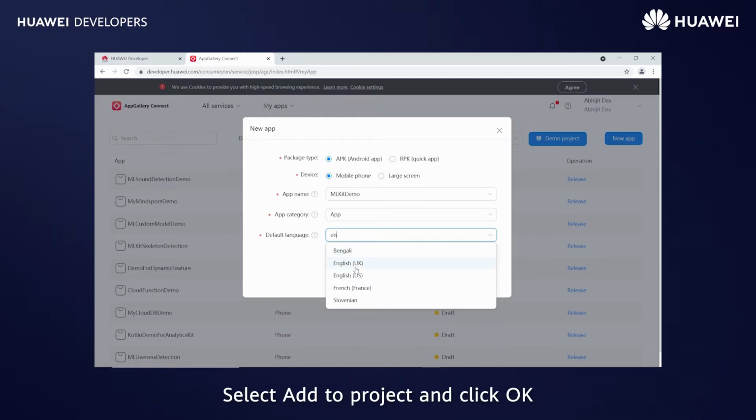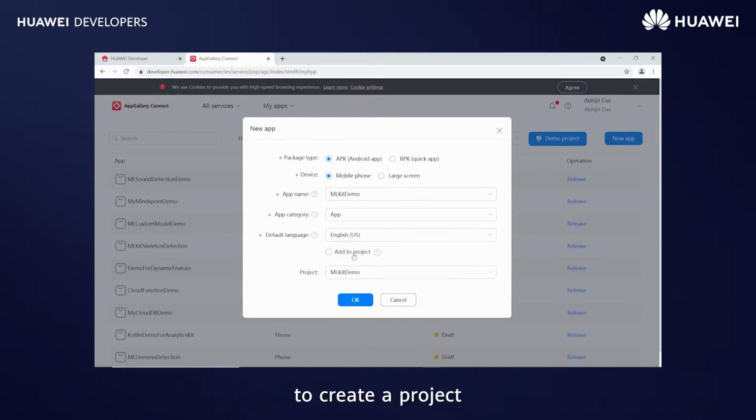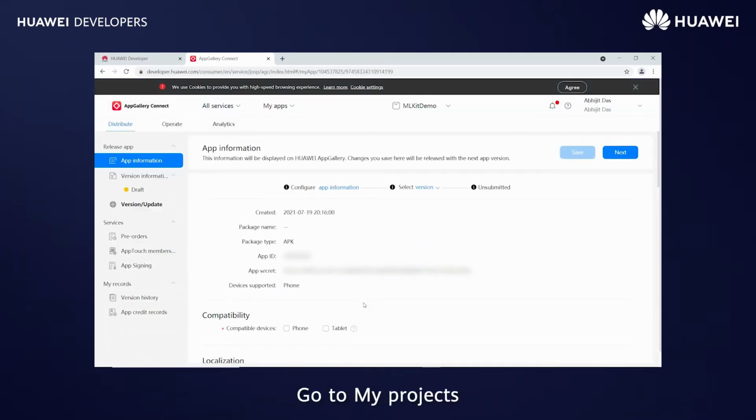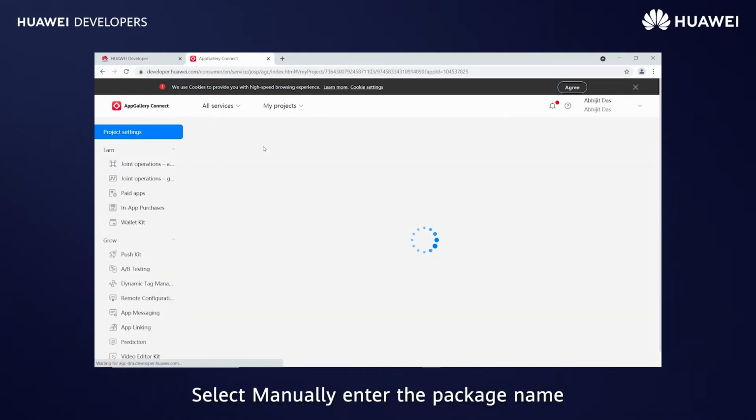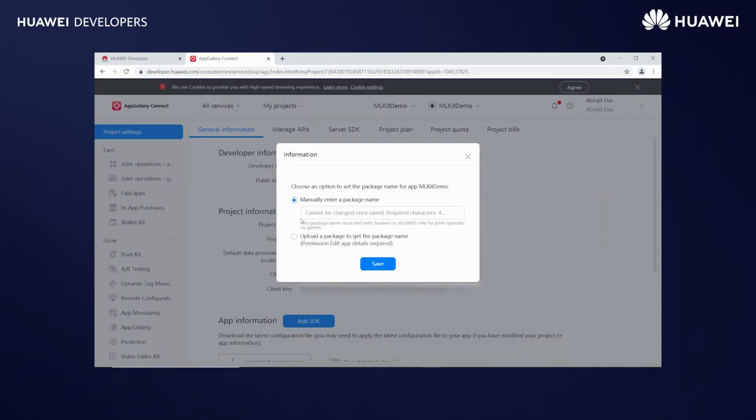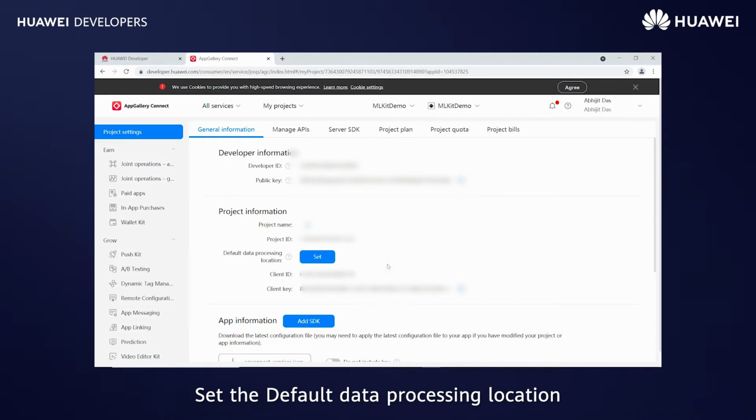Select Add to Project and click OK to create a project. Go to My Projects. Select Manually, enter the package name and save. Set the default data processing location.